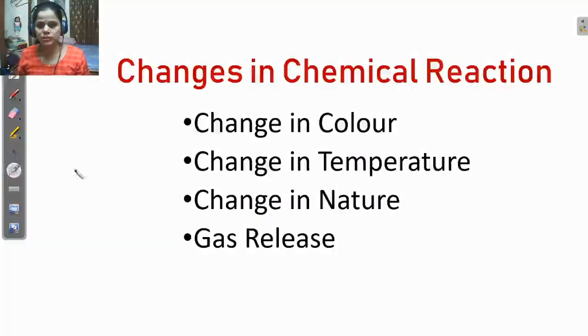Next, the changes in a chemical reaction, that is, what changes occur in a chemical reaction. It may be a change in color, a change in temperature, a change in nature, or the release of a gas. These four changes occur after a chemical reaction. Is it clear? Let's take one activity here.